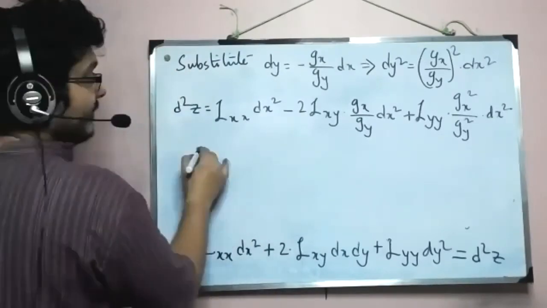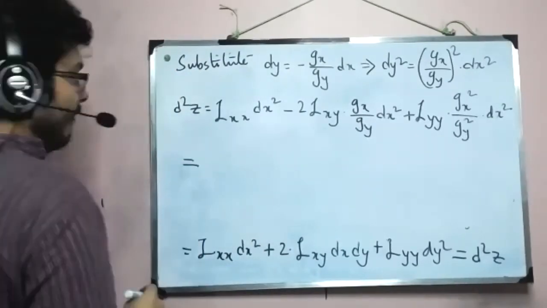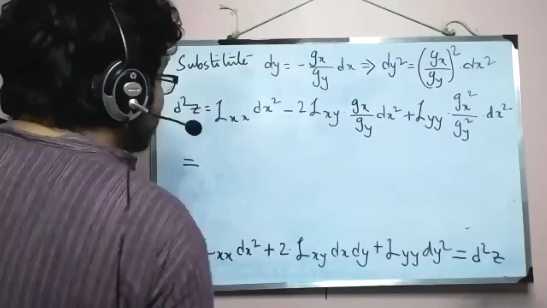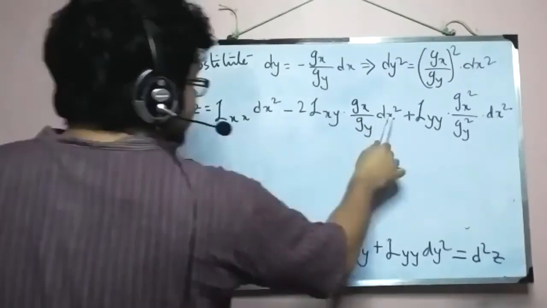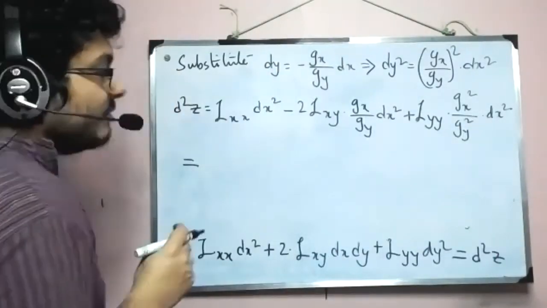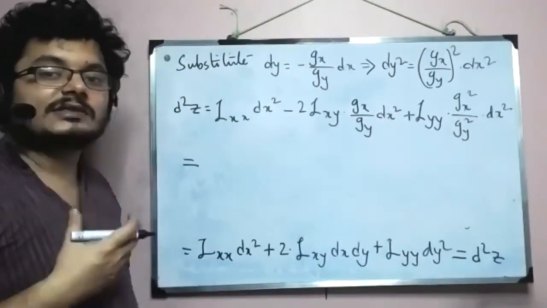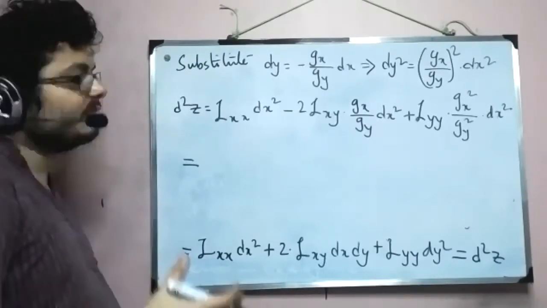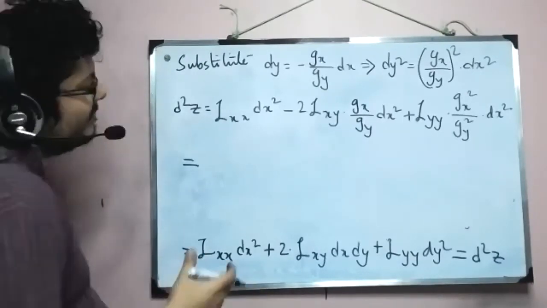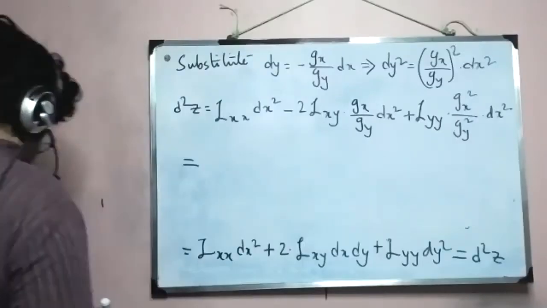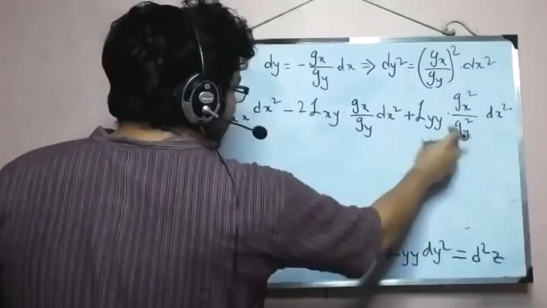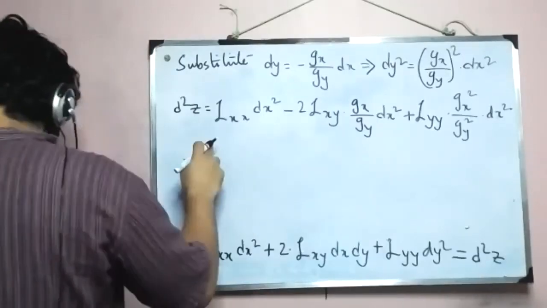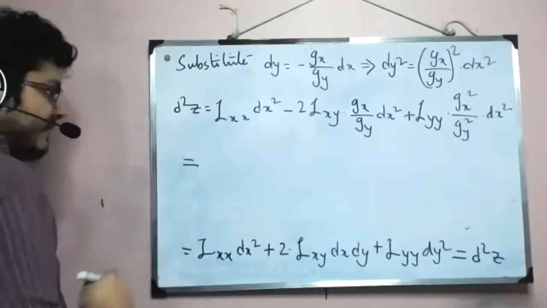Now we'll take out dx square because it appears everywhere, and also to end up with a form of determinant, we are also going to take out gy square. So if I take gy square here, then here we will have script L xy into gx gy, and here we will have script L xx into gy square.